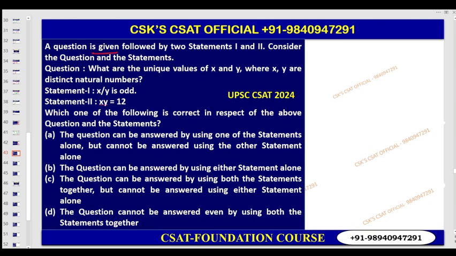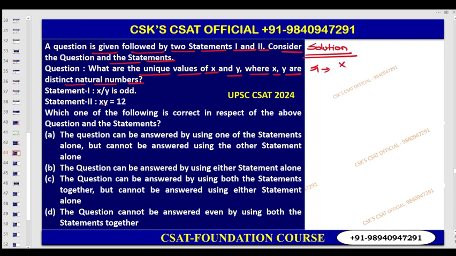Next here, a question is given followed by the two statements 1 and 2. Consider the question and the statements. What are the unique values of x and y, where x, y are distinct natural numbers? Now understand this question very clearly. Very simple question. Unique values of x and y, they are distinct natural numbers.